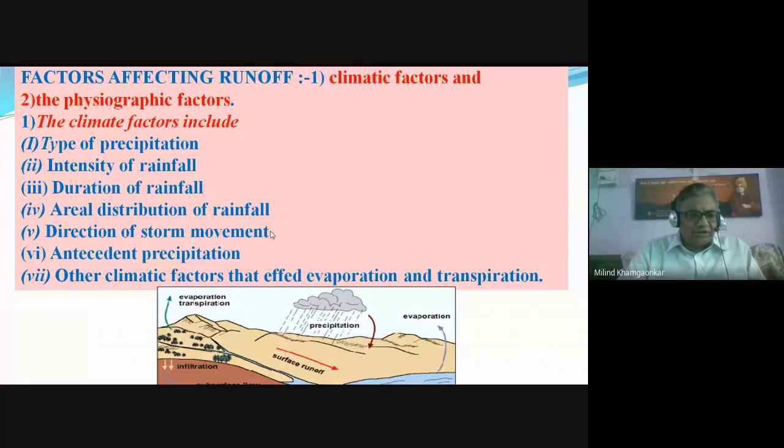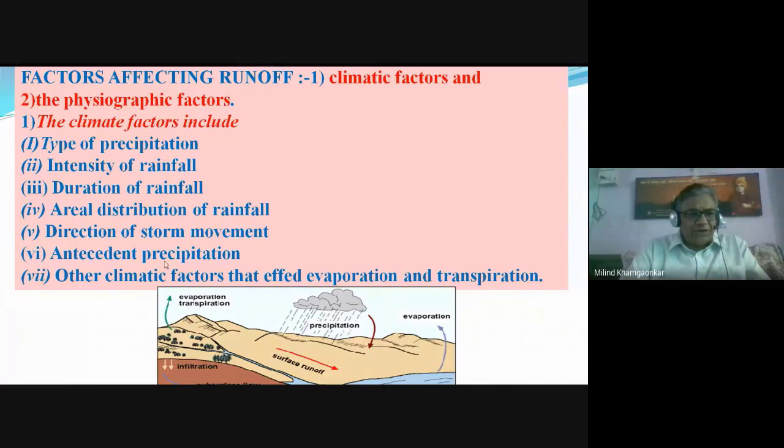Direction of the storm movement means whether the clouds move in the direction of the flow of the stream, or opposite to the direction of the stream, or perpendicular to it, which also affects the runoff. If it is in the direction of the stream, then naturally the runoff will be more. If it is in the opposite direction or perpendicular to the stream, the runoff will be less.